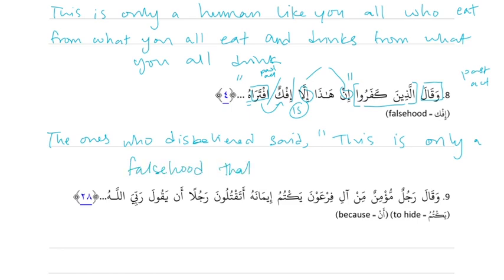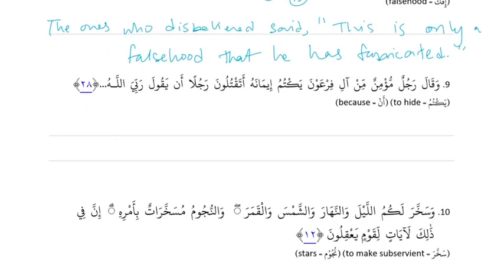Right, this is only a falsehood that he has fabricated. And we're not going to translate the who because that's an awkward pronoun. We don't say that he fabricated it. Good. Okay, number 9. وقال رجل مؤمن من آل فرعون يكتم إيمانه أتقتلون رجلا أن يقول ربي الله.